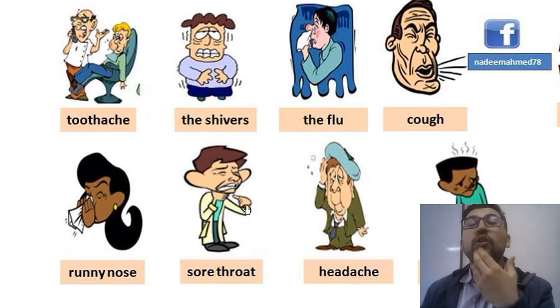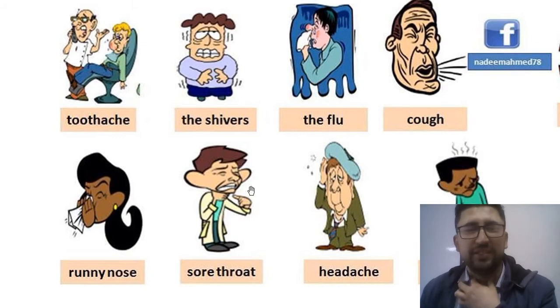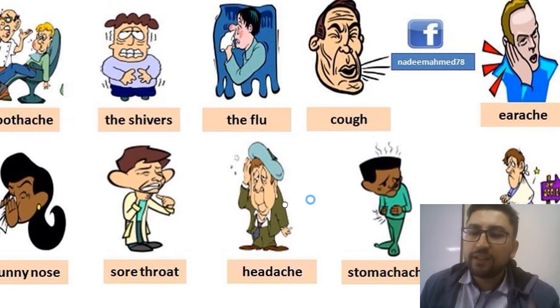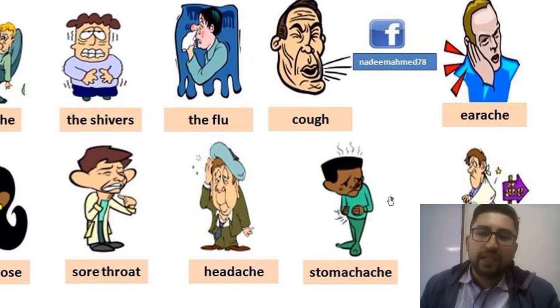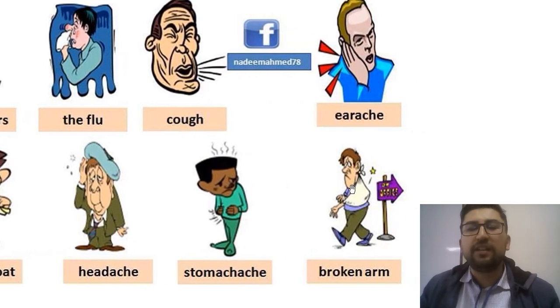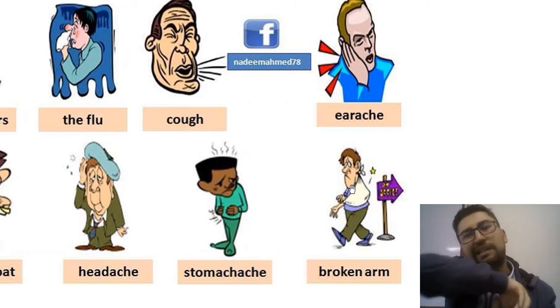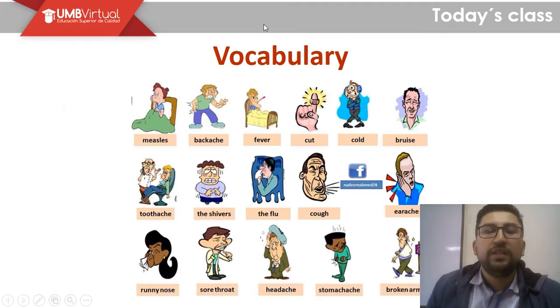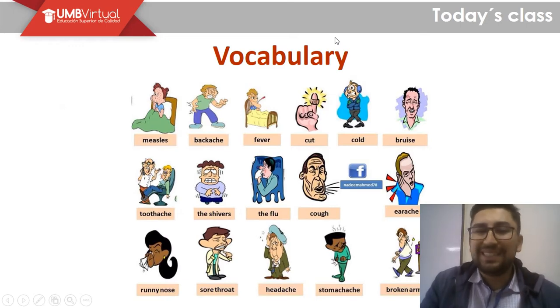You just go through saliva and it hurts a lot. Headache is when you have a pain in your head. Stomachache is when you have a pain in your stomach. Broken arm is when you just fall down and twist your arm or something. That's a broken arm. So that's some vocabulary about sicknesses.